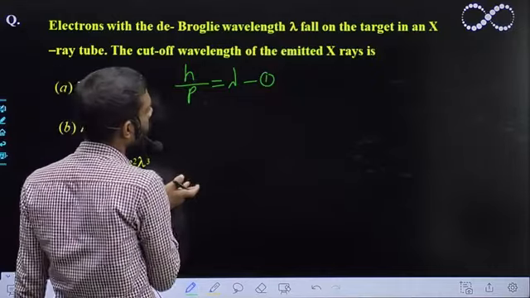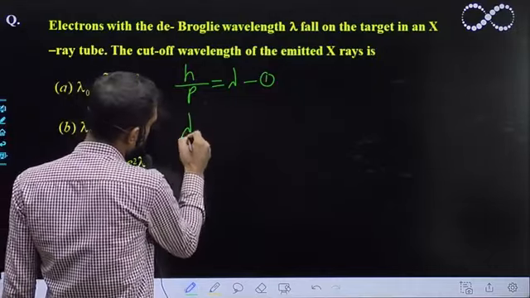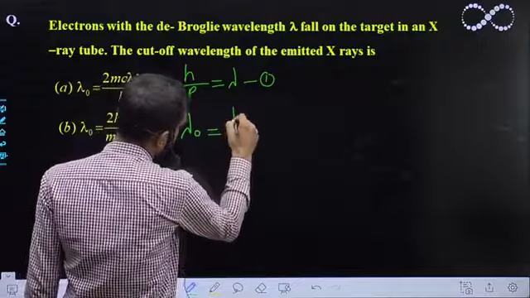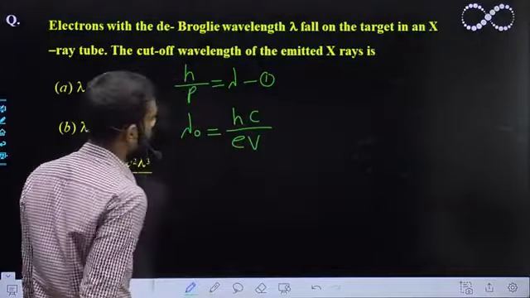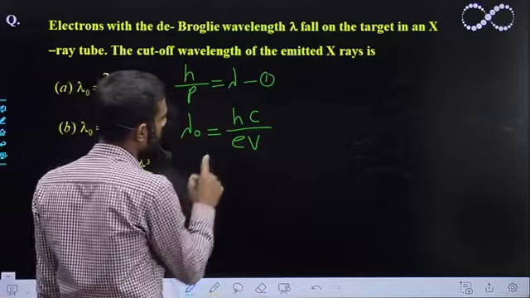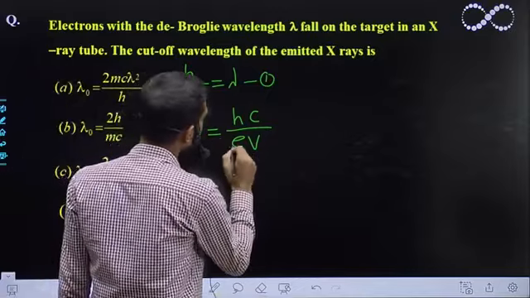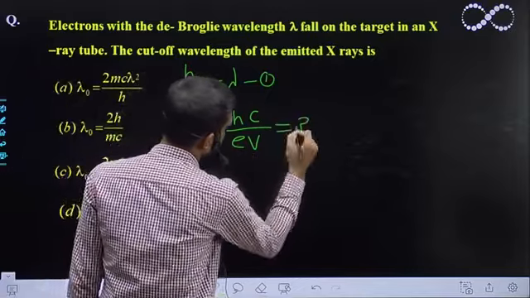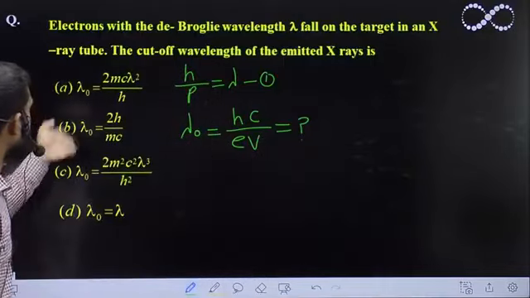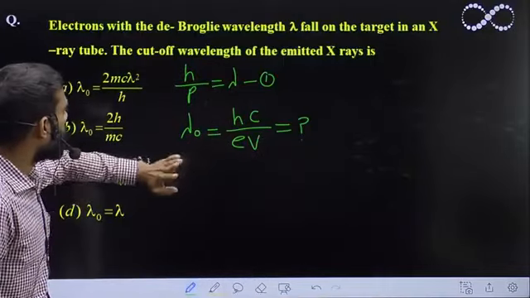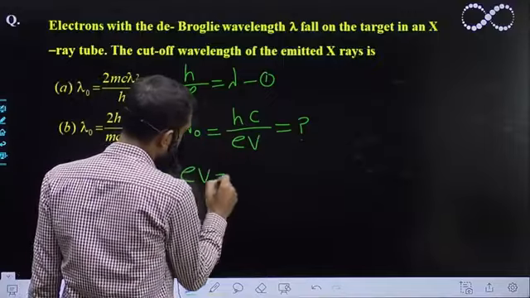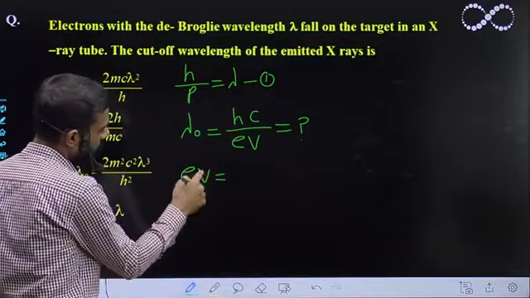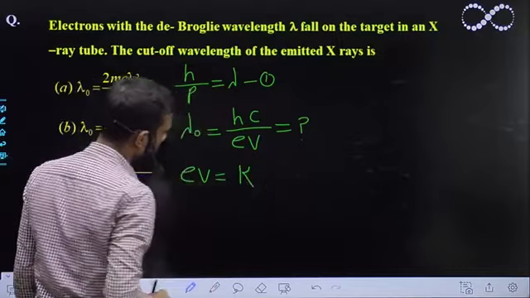So cutoff wavelength का formula, let us take this is lambda naught, and that is nothing but equal to hc upon eV. So this I need to find, lambda naught I need to find here. Now eV, as you all know, eV will be equal to kinetic energy.